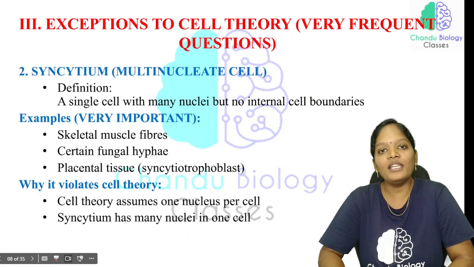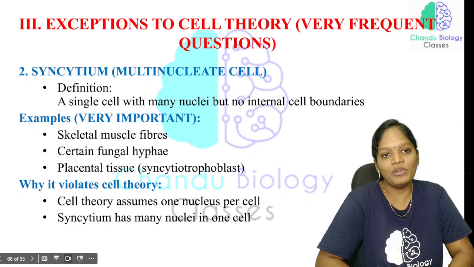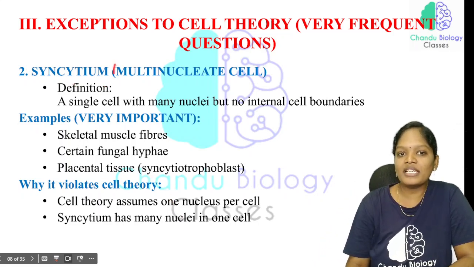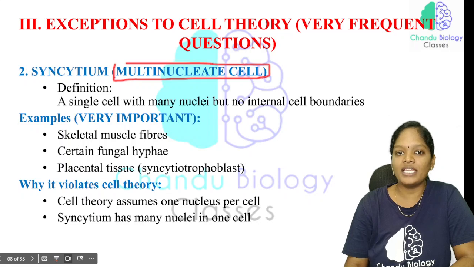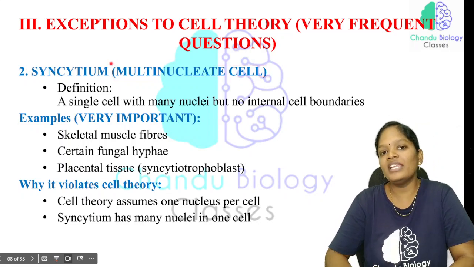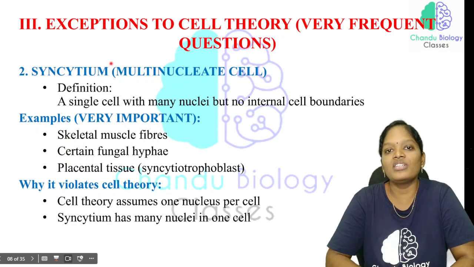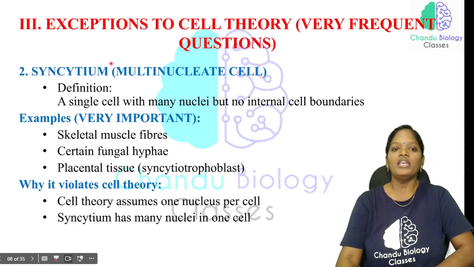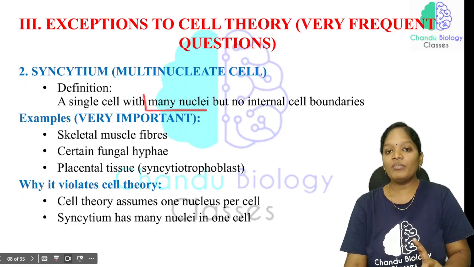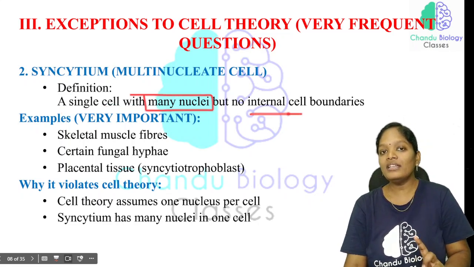Now, another important exception is the syncytium. See, the syncytium is considered a multinucleate cell. Each cell normally has only one nucleus, but if a cell has many nuclei, that structure is called a syncytium. It is a single cell that has many nuclei but no internal boundaries.